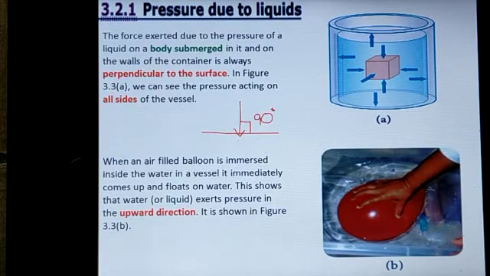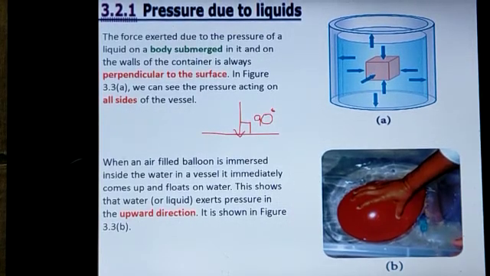The first diagram shows us the object gets submerged. That means it has not reached the bottom of the container, and it has not settled at the bottom of the container. It is submerged, floating in between the top surface of the liquid and the bottom of the liquid.